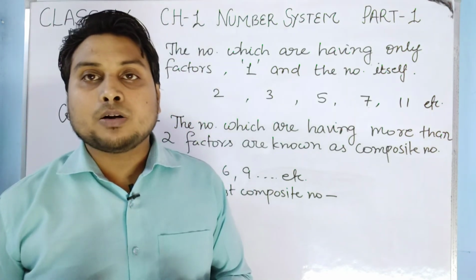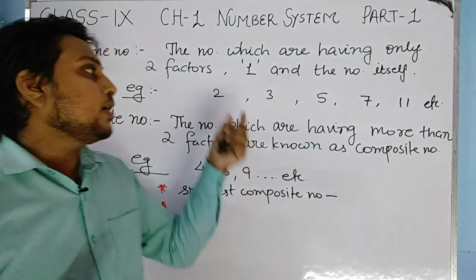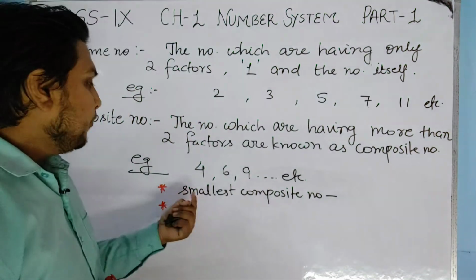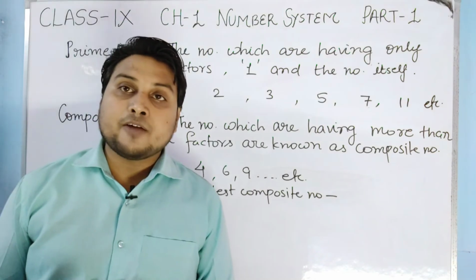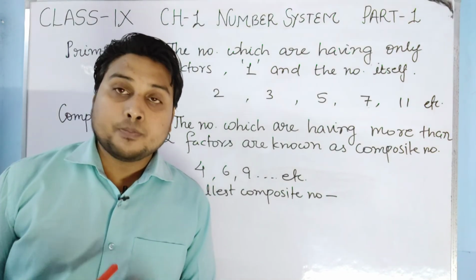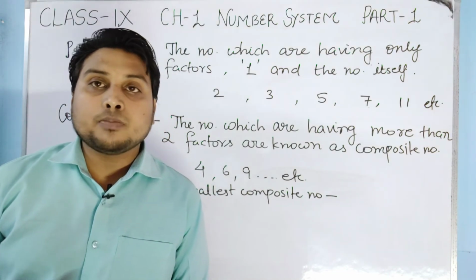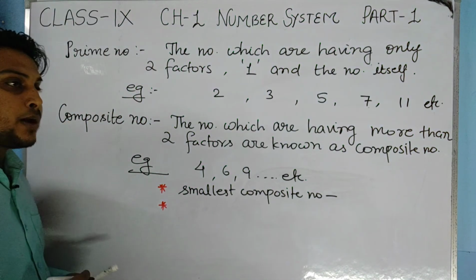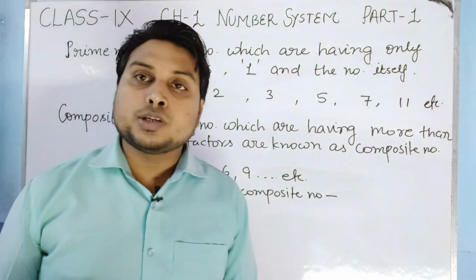But the number 1 does not have two factors, that is why it will not be a prime number. For composite number the number should have more than two factors, so the number 1 cannot be a composite number also. So 1 is neither a prime number nor a composite number.